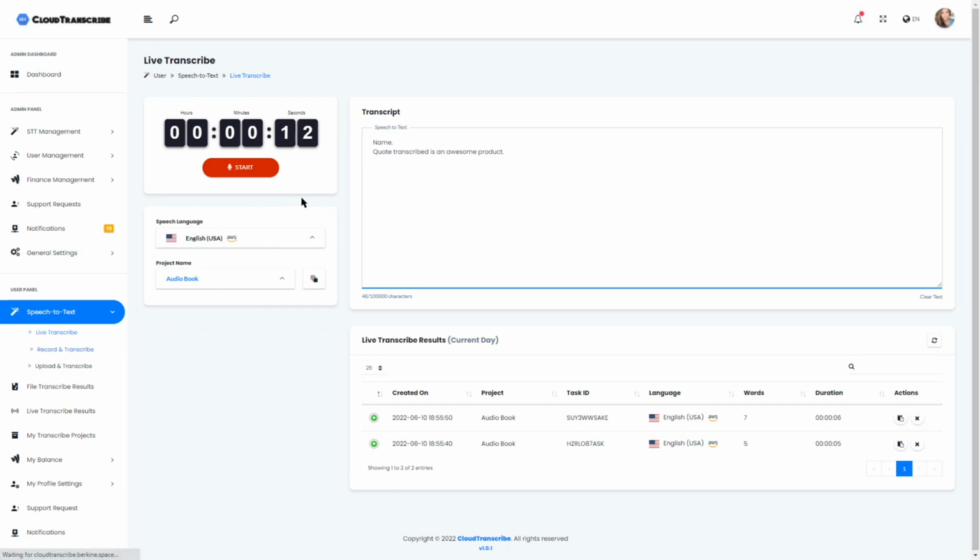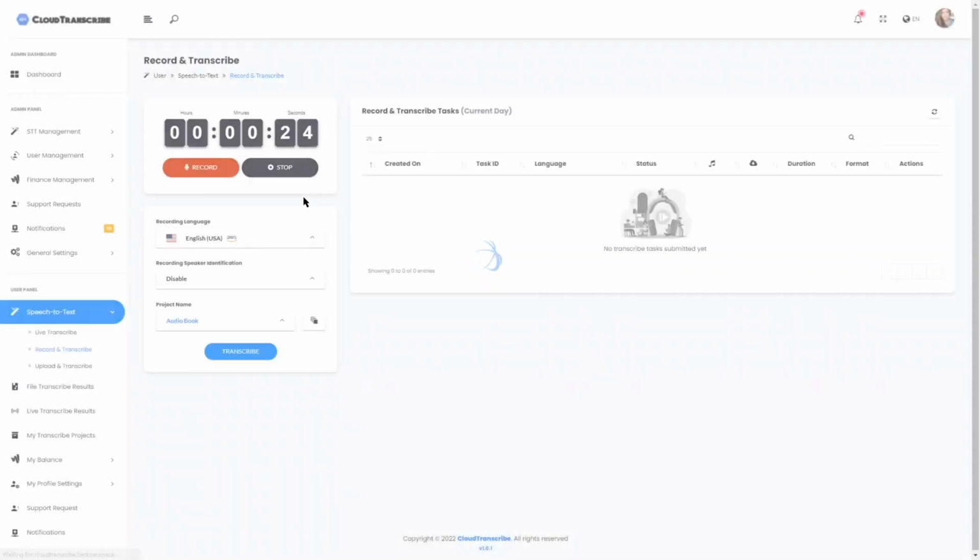Again, as I just mentioned, live transcribe is only available for AWS. If you enable only Google Cloud, then yes, live transcribe will not be available. So record transcribe is similar to live, but in this case, as the name implies, you just record whatever text you want.